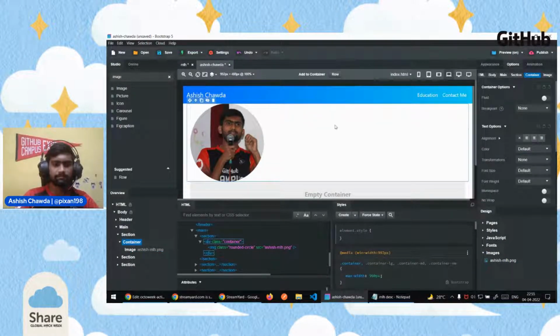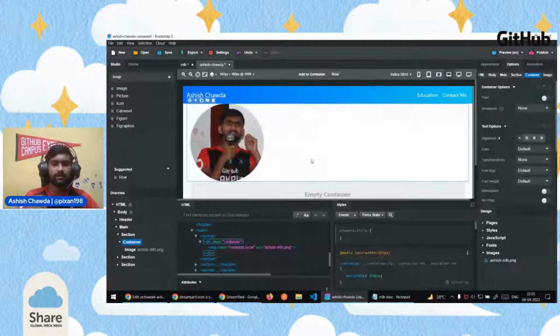And before that, click on the container. We want the image to be in a column-wise manner. Like first there should be the image, then there should come the title, which is your name, and there will be a subtitle, which will be a basic one-liner info about yourself.